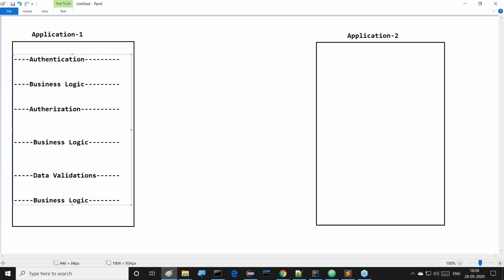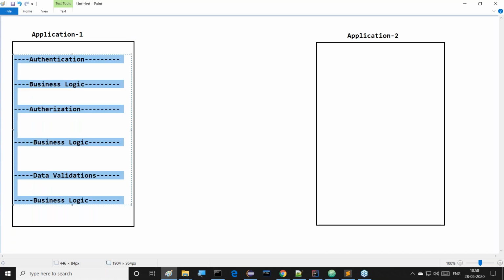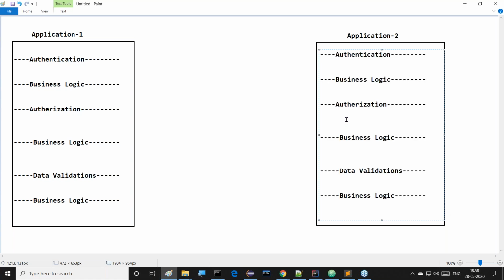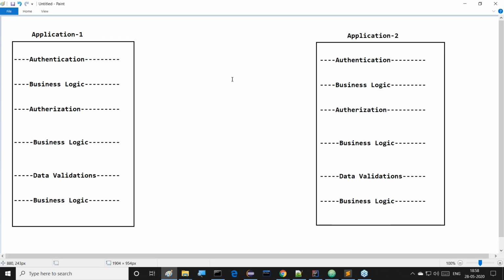In general, in object orientation style, business logic and services logic both will be provided in a combined fashion. That means in an integrated mode, both the business logic and services logic will be provided. In this diagram, application 1 and application 2 are both prepared on the basis of object orientation. In both the applications, services and business logic are integrated.